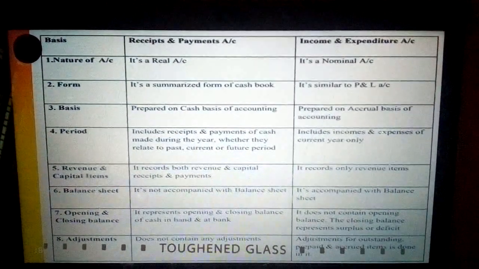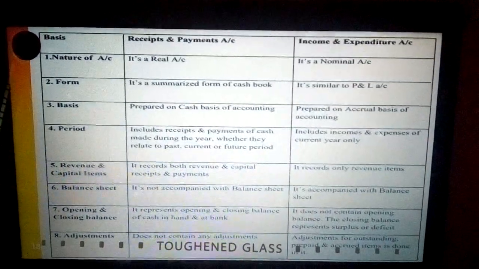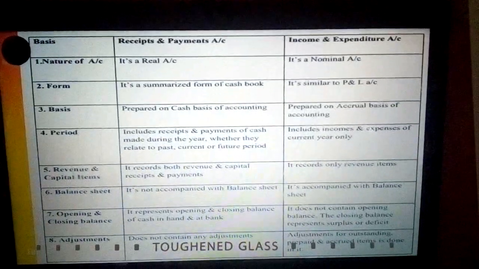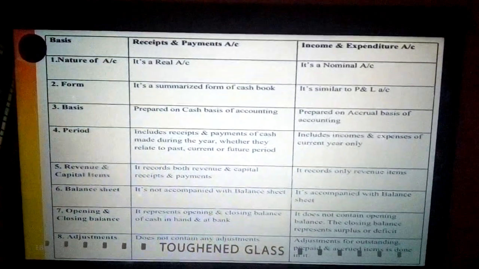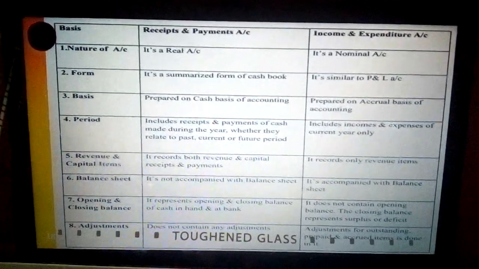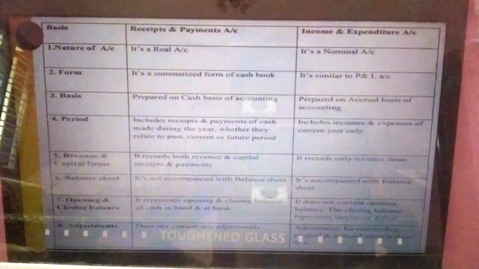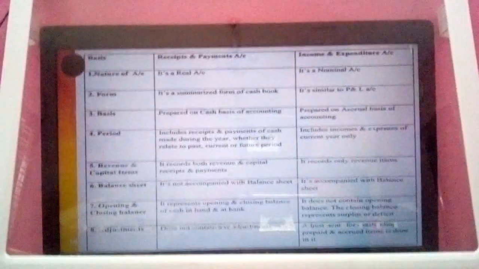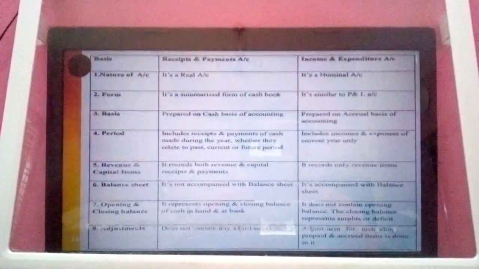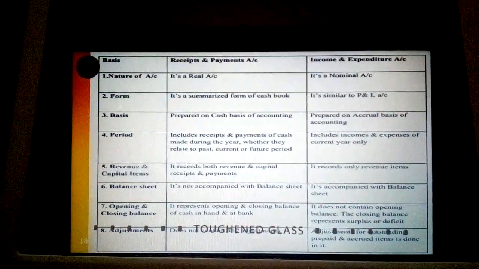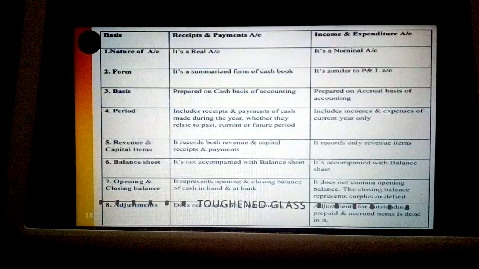Then next, form. So receipts and payments account is a summarized form of cash book. As you all know, it is prepared with the help of cash book, and it involves a summary of cash book. That means it records all receipts as well as payments. And in case of income and expenditure account, it is similar to profit and loss account, but it is called income and expenditure account because it is prepared by NPOs.